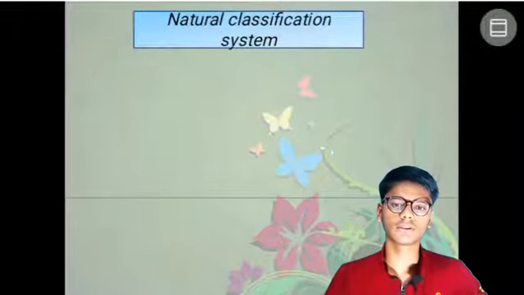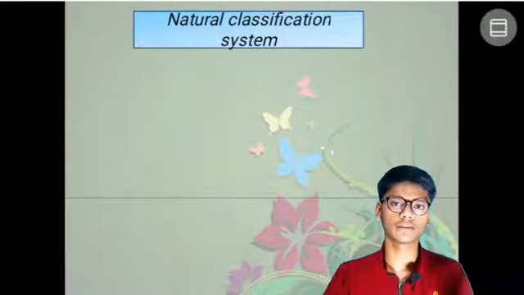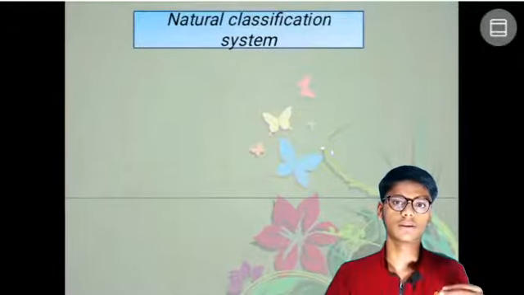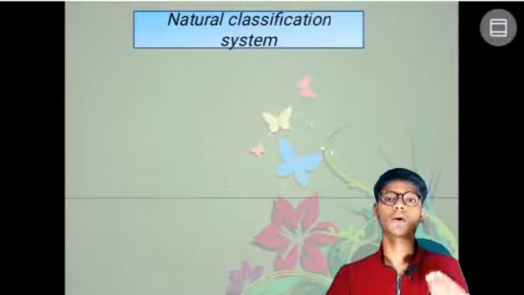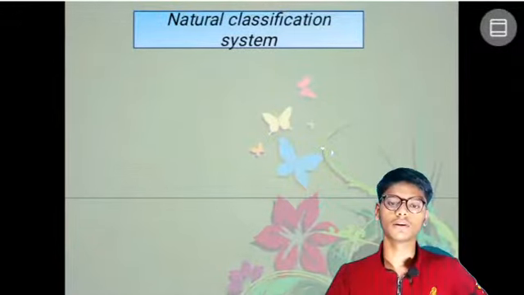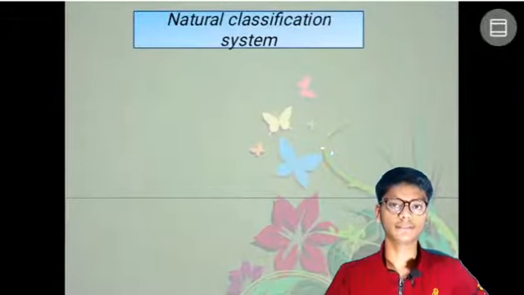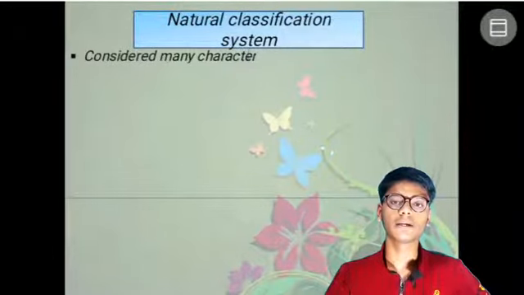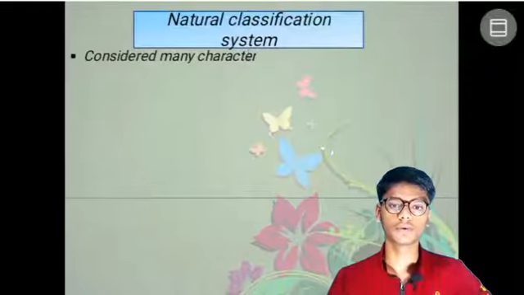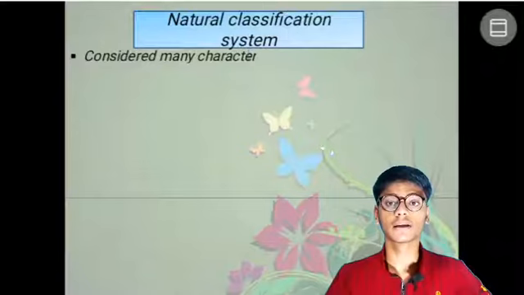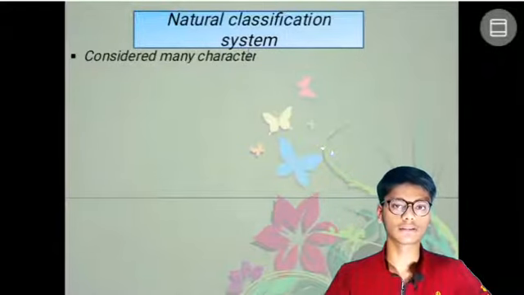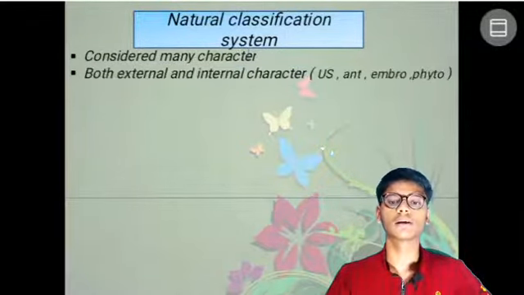The next is the natural classification system. In the artificial system there were only a few characters, based on what they saw externally. But the natural classification system considered many characters, both external and internal.